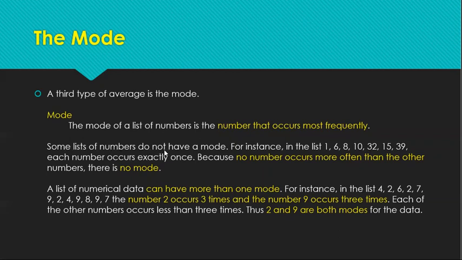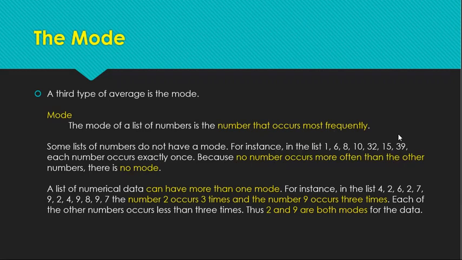For instance, in the list 1, 6, 8, 10, 32, 15, and 39, each number occurs exactly once. Walang naulit. Because no number occurs more often than the other numbers, there is no mode for this given list. Okay? Did you get that?